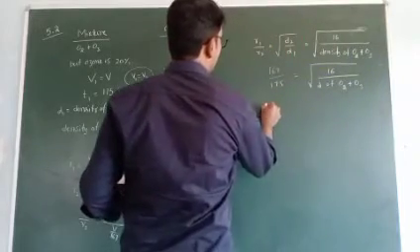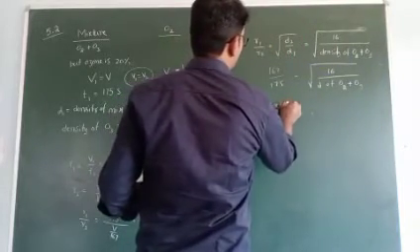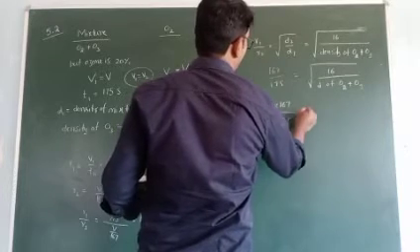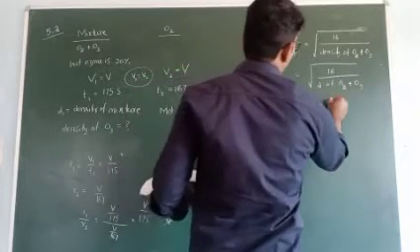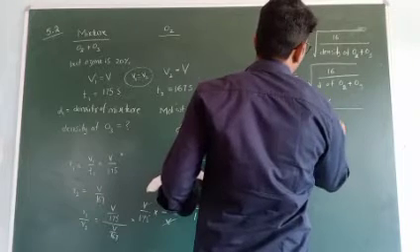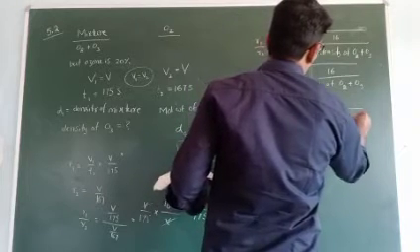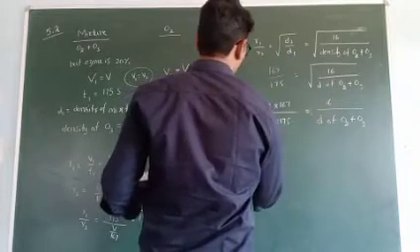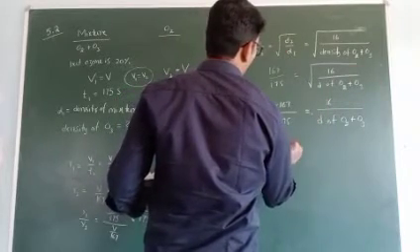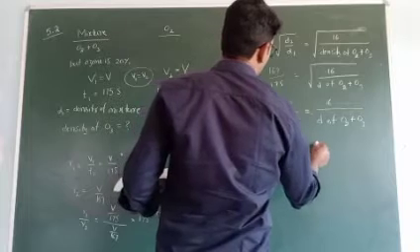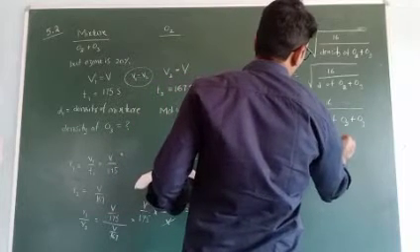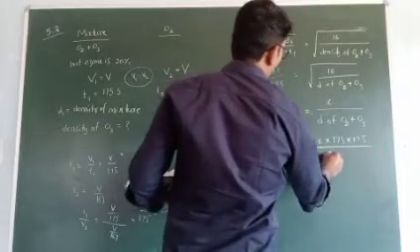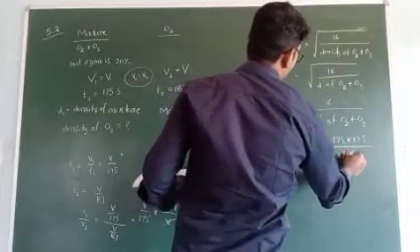So 167 into 167 by 175 into 175 is equal to 16 by density of O2 plus O3. Moving this across, density of O2 plus O3 is equal to 16 into 175 into 175 by 167 into 167.